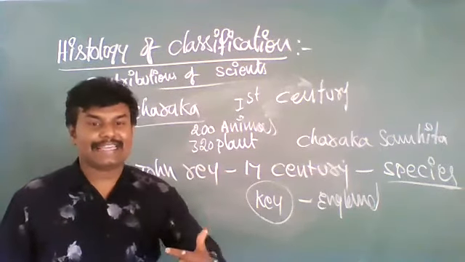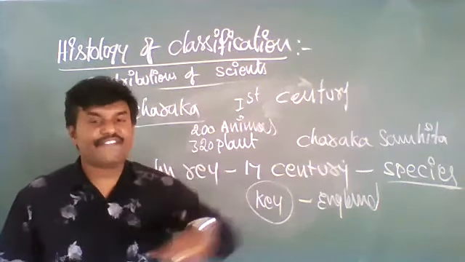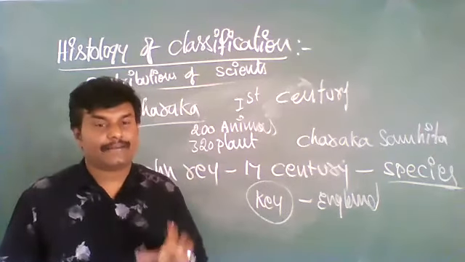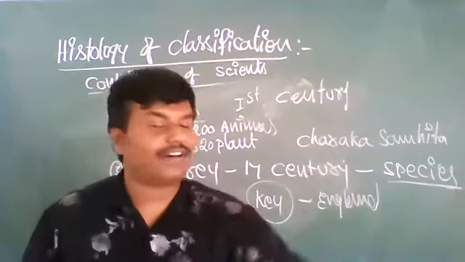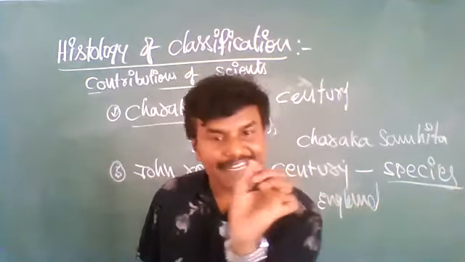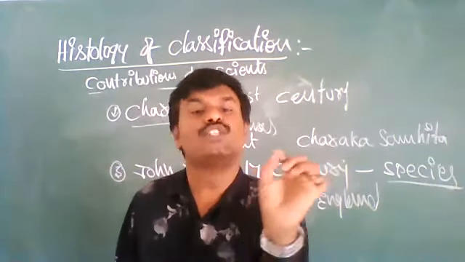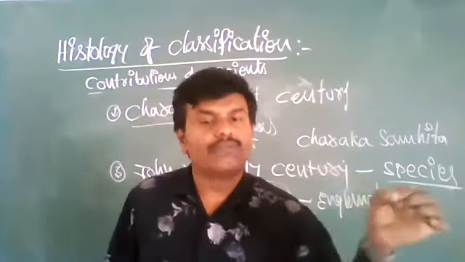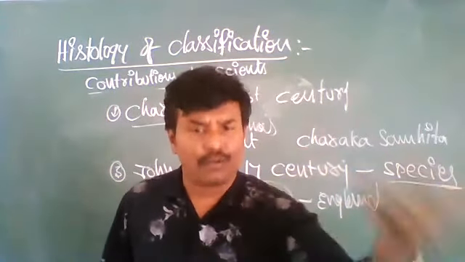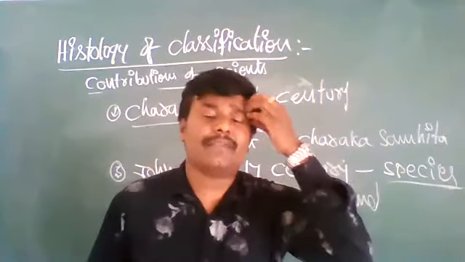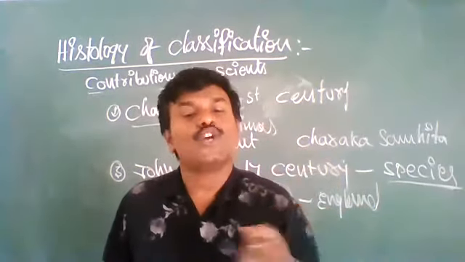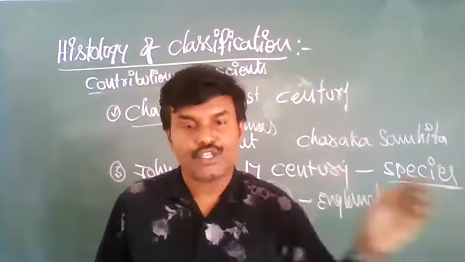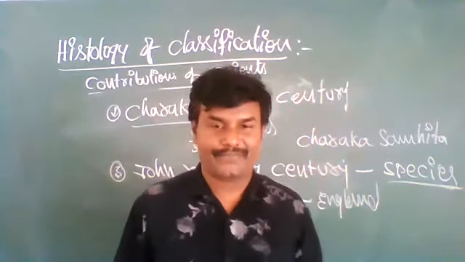By seeing key features, we can say that the plant belongs to so and so. For example, one jasmine flower has fallen here, dried. By seeing that, we can say that it belongs to jasmine, or rose, or whatever the flower may be. By seeing that dried part, we can say it belongs to that. So those parts are called key. Okay?